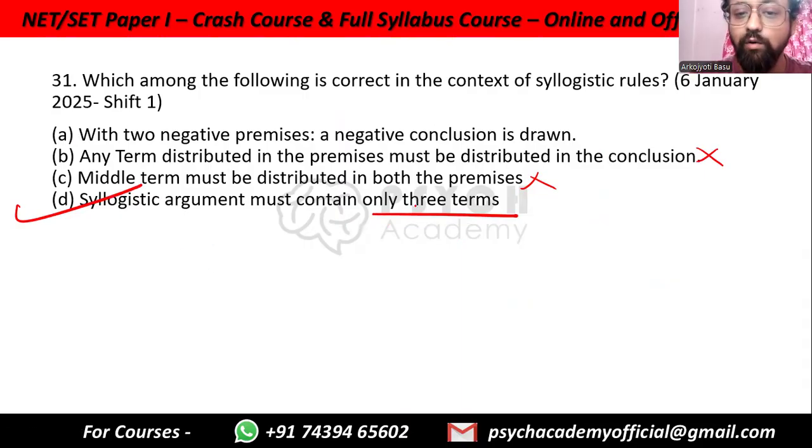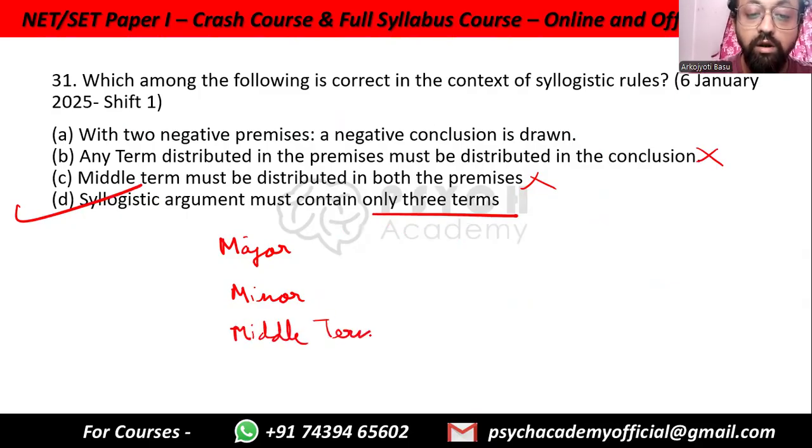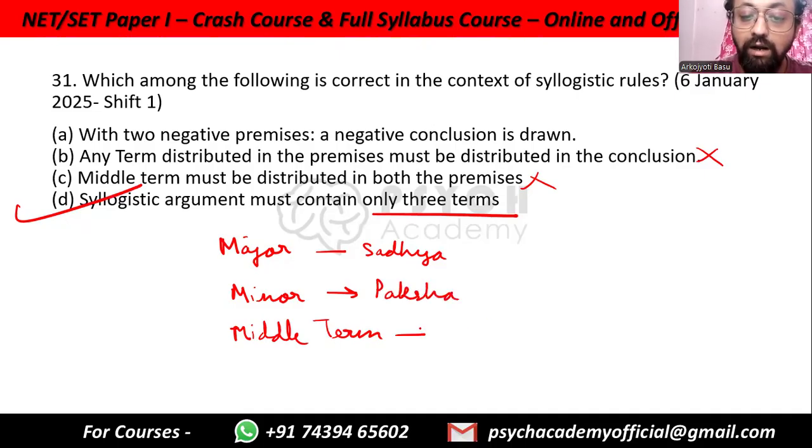But option D only has three terms: the major term, the minor term, and the middle term. This is the same for Indian logic also. The major term is written as Sadhya, the minor term is written as the Paksha, and the middle term is written as the Hetu.